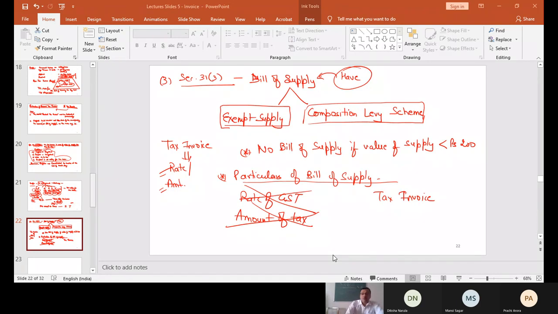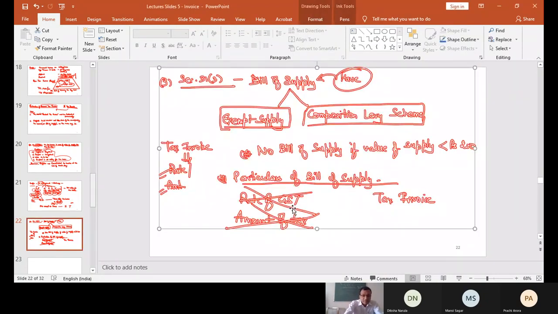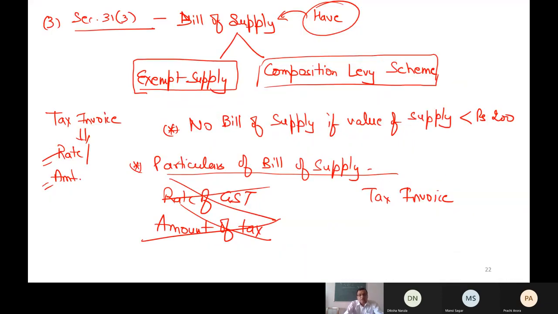Okay. Fourth point now. Receipt voucher. So now you can see that we are doing so many things which are much more important than even tax invoice. So you don't have only tax invoice. Every document has its own values. Now this fourth is nothing but section 31 subsection 3 ABCD. It is a receipt voucher.